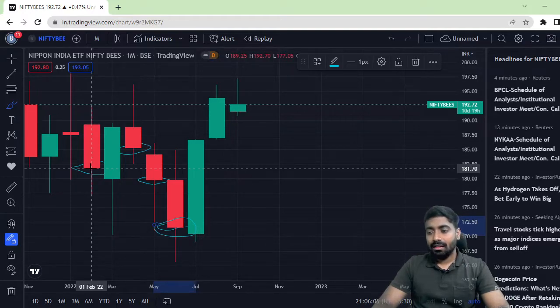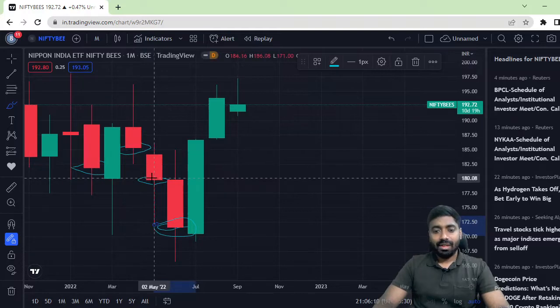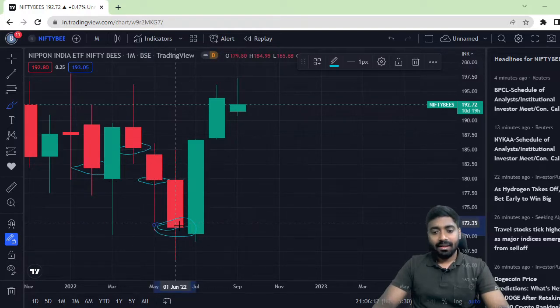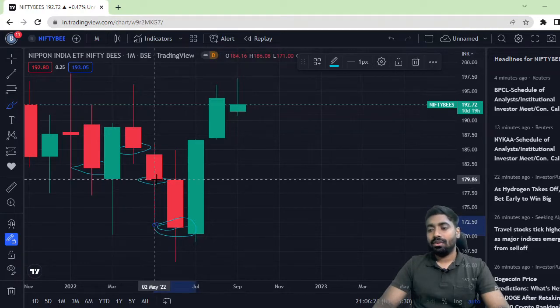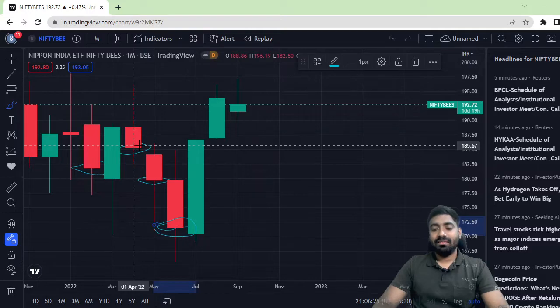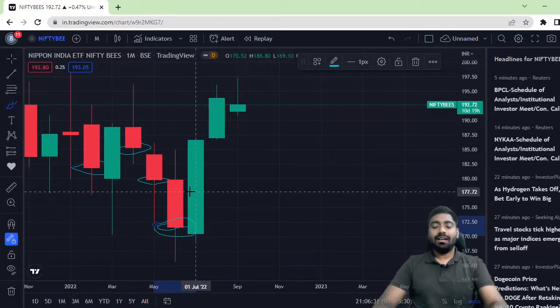I am getting the Nifty BeES at around 181. Here I am getting it at around 185. Here I am getting it at around 179, and here also at around 171. If I take the average, most probably I am getting the instrument at around 180, because this is 181 and 185, here 180, and here it is 170. So if I accumulate everything, I am getting it at around 180.